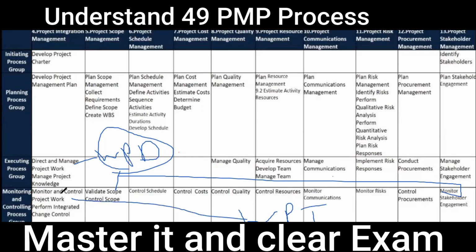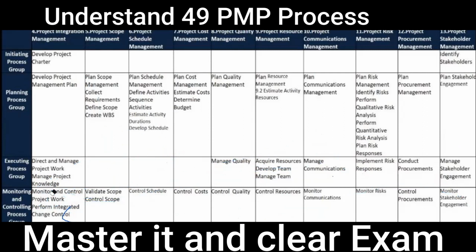Everyone produces work performance information, the contextualized information. It goes to monitor and control project work. Here you produce the work performance report. Now the work performance report goes to manage communication. From manage communication, it goes to the complete project. For example, it goes to perform integrated change control, or it can also come directly here. It goes to monitor risk. It goes everywhere. That's how we ensure we are getting the right communication. So this was about communication.